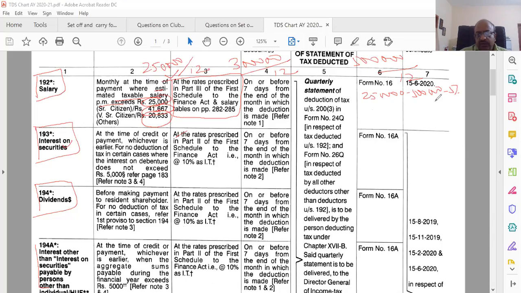Unless, the rebate and all is there, if you cross it, then taxability will come. Otherwise, up to 5 lakhs there is a rebate. 5 lakhs to 10 lakhs is 20%, and above that is 30%. This is a slab. So slab rate is what they are mentioning here. Now what is this heading now?